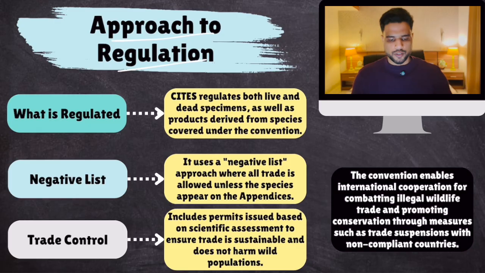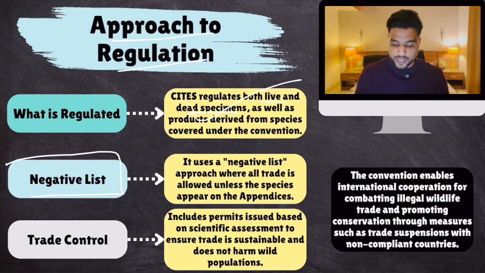Now, approach to regulation. So what is regulated? Trade in what? Living species, dead animals and plants, they are regulated, and their products also. Okay, not just an entire rhino, their horns, not just an entire elephant, their tusks. So animal parts, plant parts, entire plants, entire animals, living, dead, everything is covered under CITES. Now, remember this word is important. It will come useful in WTO also.